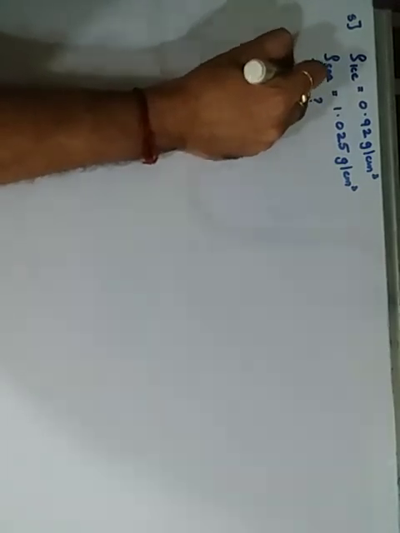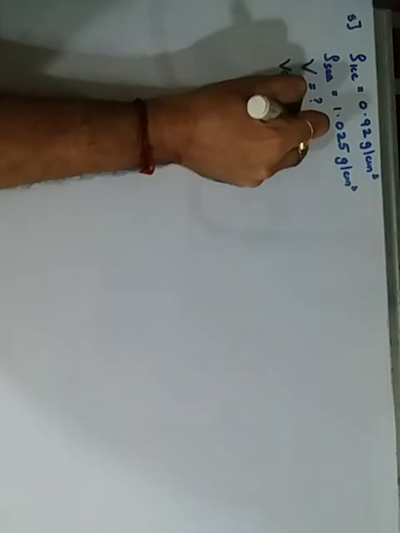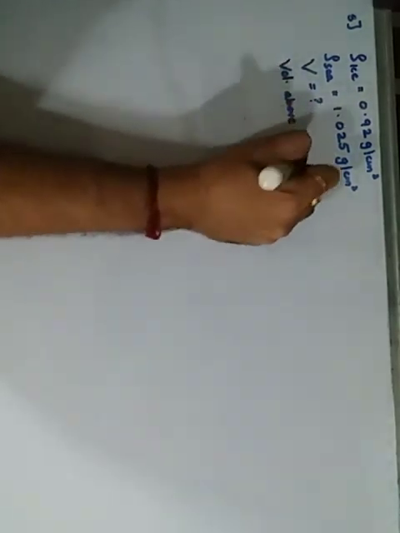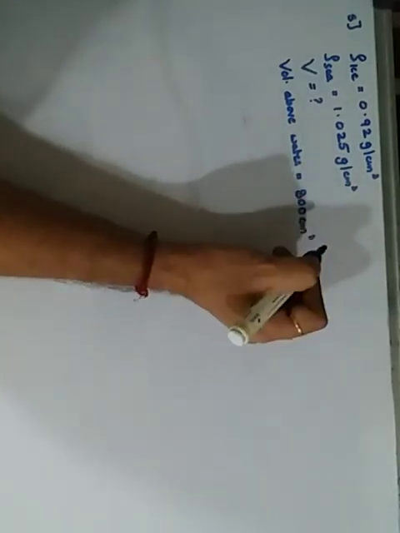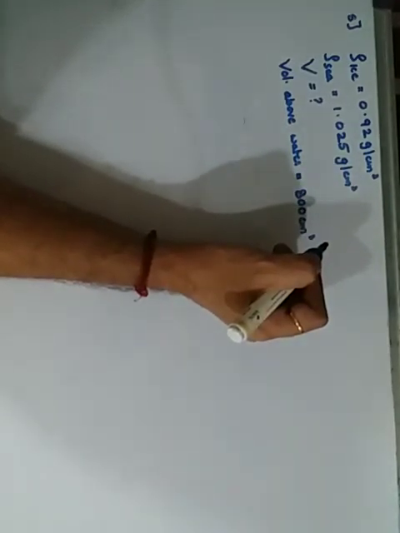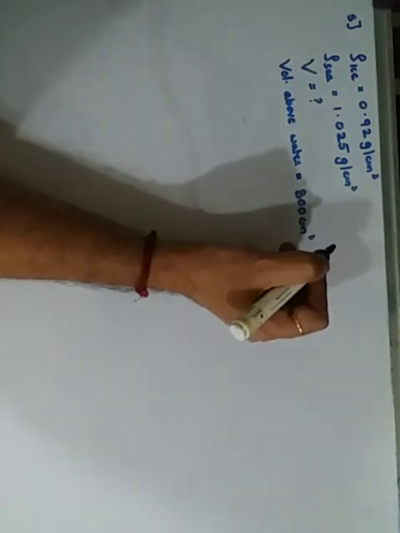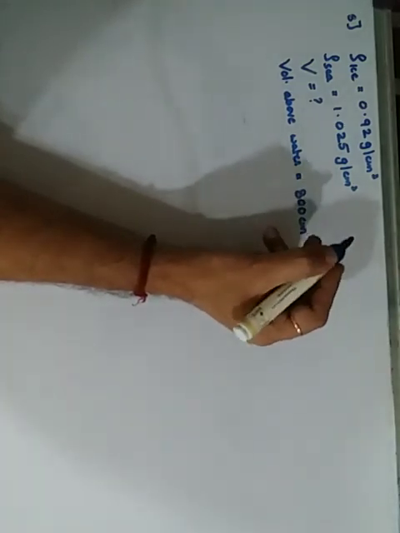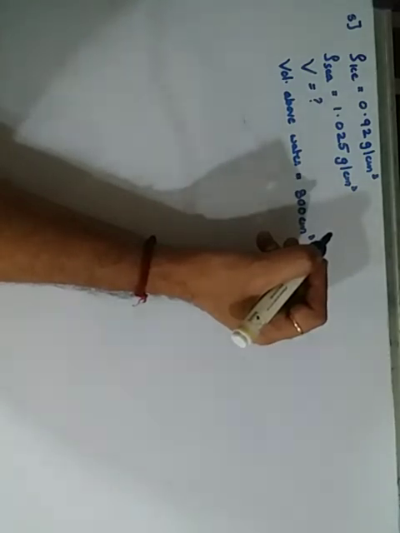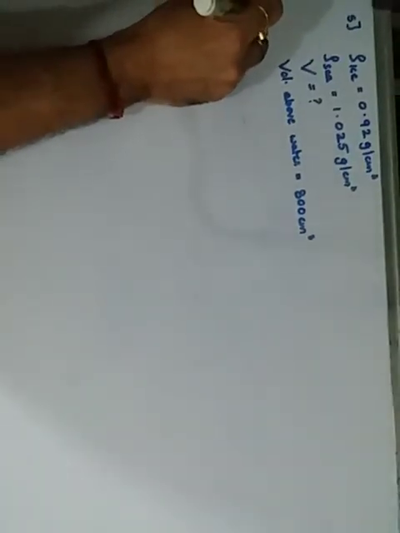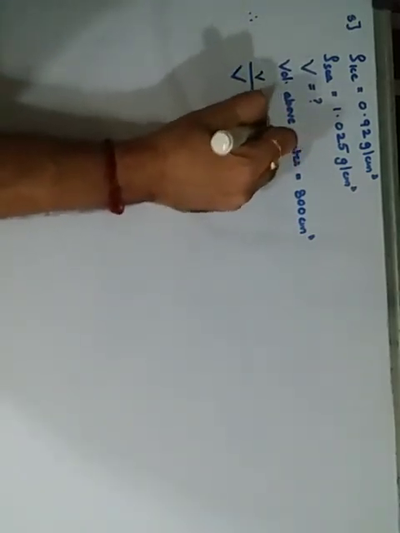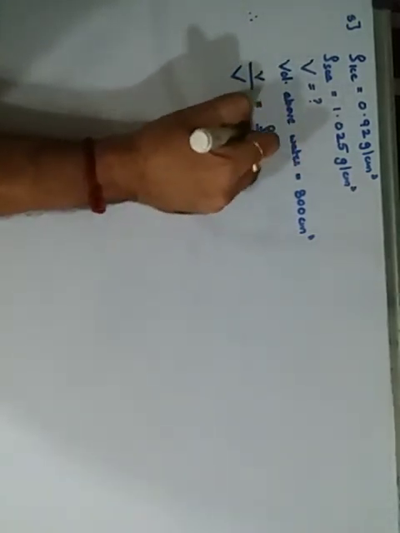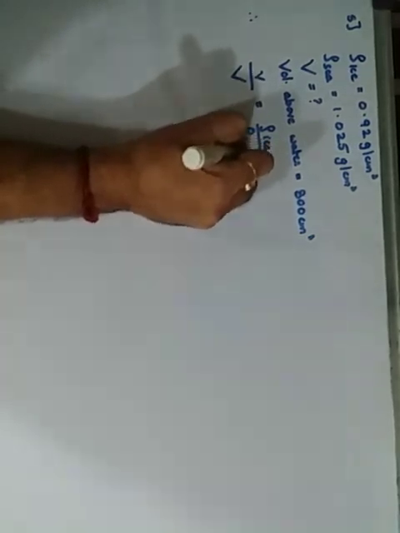Okay, the volume above water is 800 centimeter cube. But we want the volume below the water. So below the water, with respect to, let us see, small v upon capital V is equal to the density of ice upon the density of seawater.